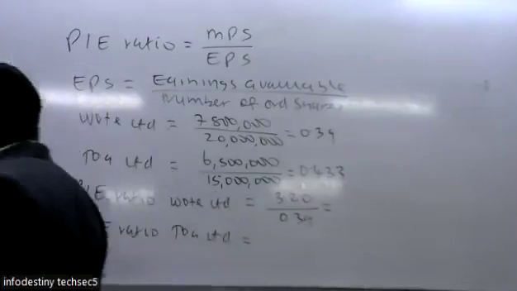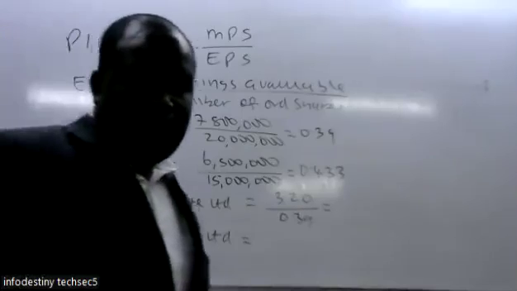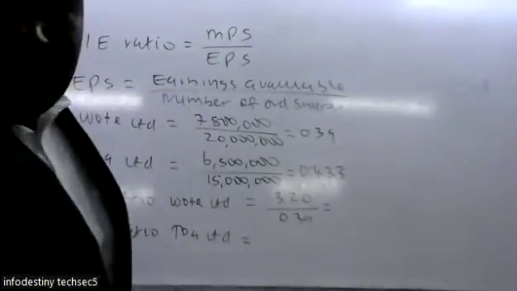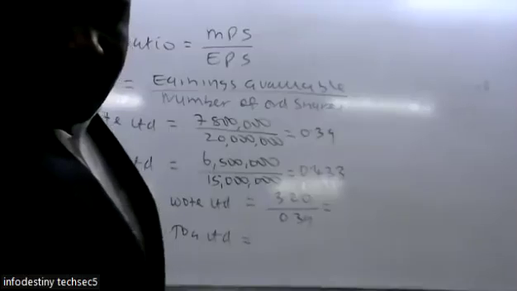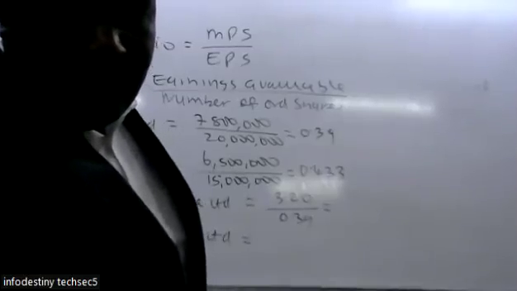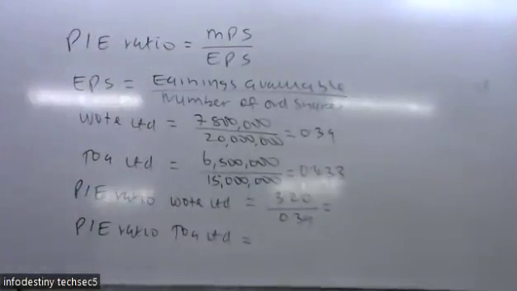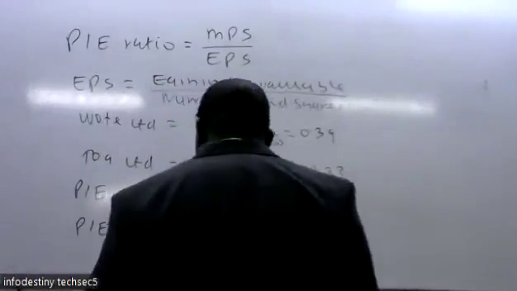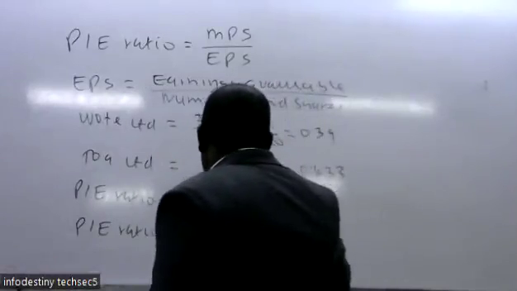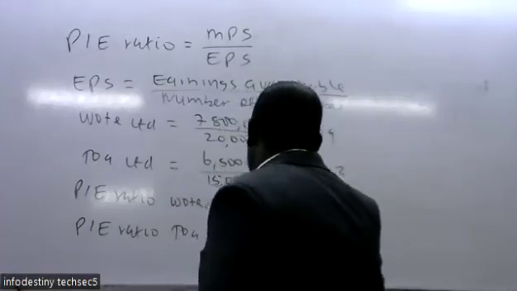For this one, you take 0.45 divided by 0.433.